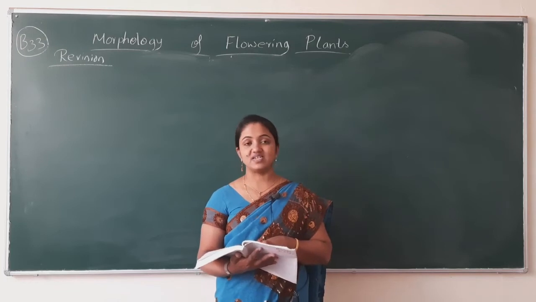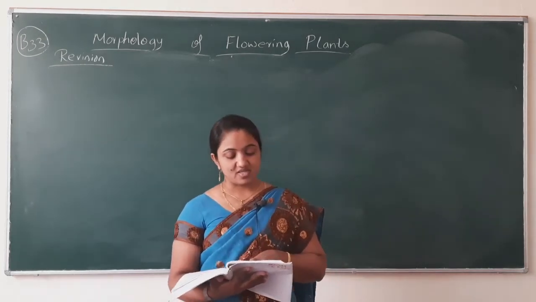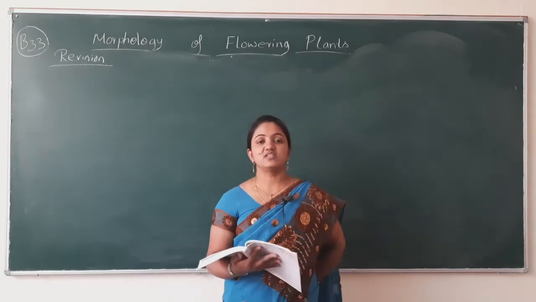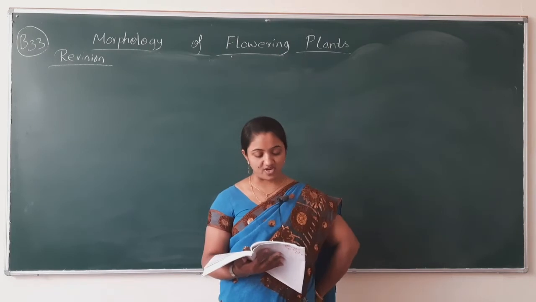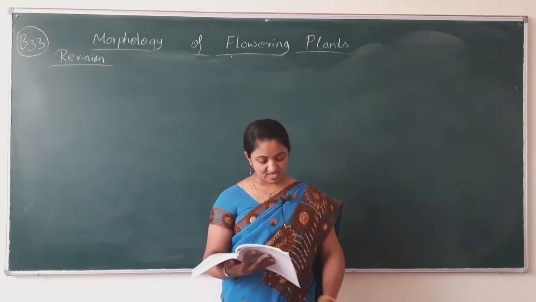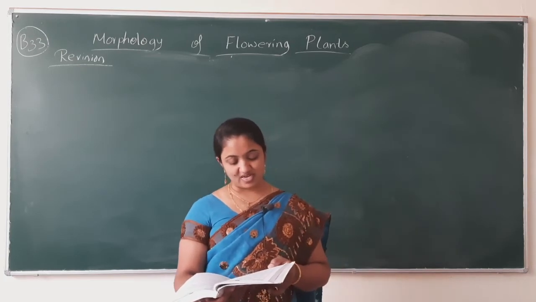What is placentation? Here they have asked for 1 mark. Placentation is the arrangement of ovules within the ovary. Name the medicinal plants in Solanaceae.